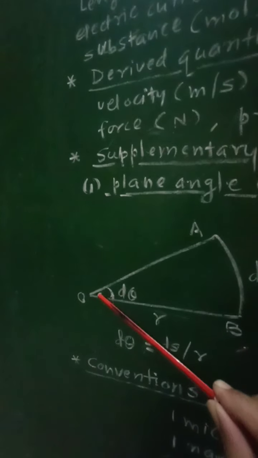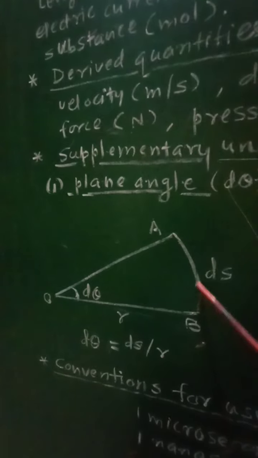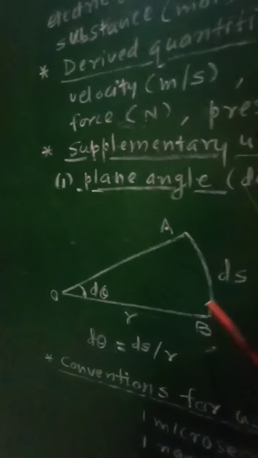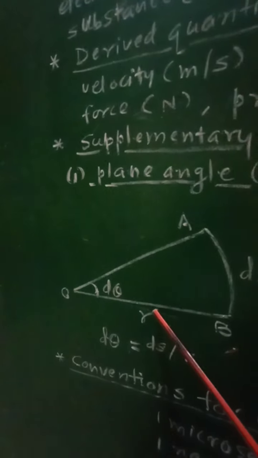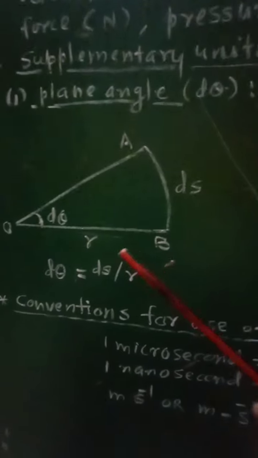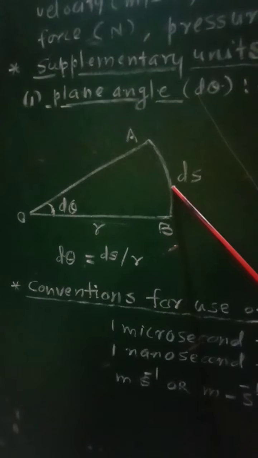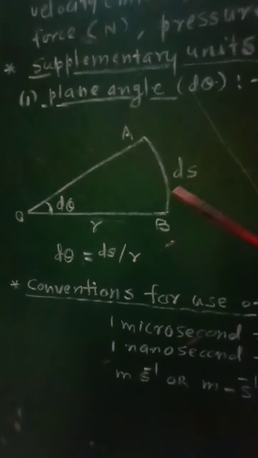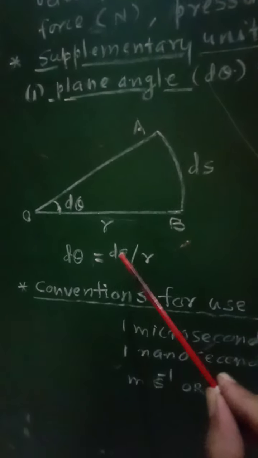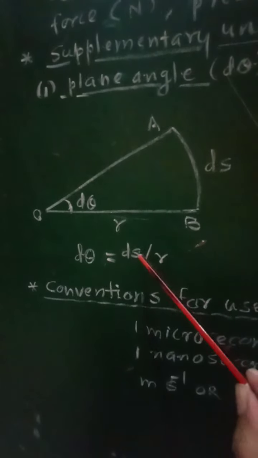In this diagram, O will be the center of the circle, ds will be a very small part of that circle that acts as an arc, and r will be the radius of that circle. Therefore, the plane angle in 2 dimensions is given as d theta equal to arc upon radius, that is AB upon OB, which is nothing but ds upon r.